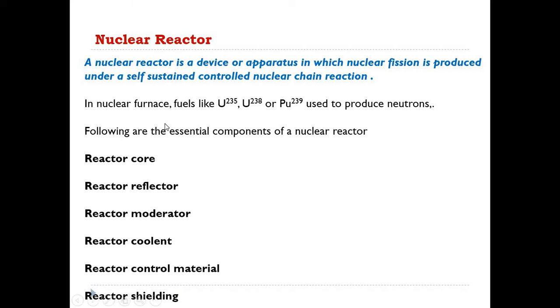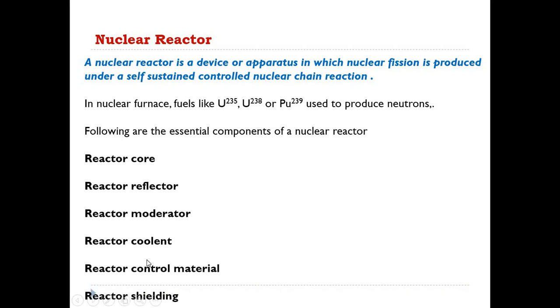Okay, then to understand the working and principle of a nuclear reactor, there are certain components that we have to understand. Whatever the nuclear reactors, they have particular components. Those components are reactor core, reactor reflector, reactor moderator, reactor coolant, reactor control material, and then reactor shielding.